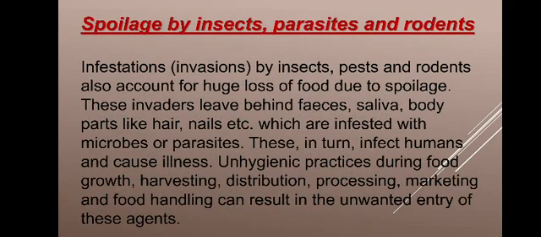Next is the spoilage by insects, parasites, and rodents. Infestation by insects, pests, and rodents also accounts for a huge loss of food due to spoilage. The rat invasion, weevils, etc. are examples of this. These leave behind feces, saliva, and body parts in the products, especially in cereals, and pulses are the main products that are contaminated with insects, parasites, and rodents. So we should keep the storage conditions hygienic, clean, and free of rodents and pests.